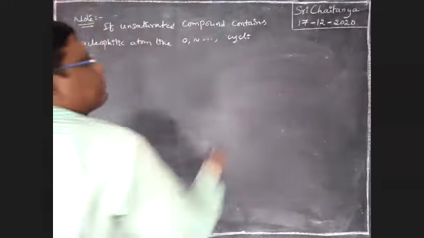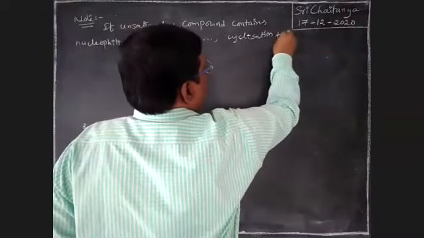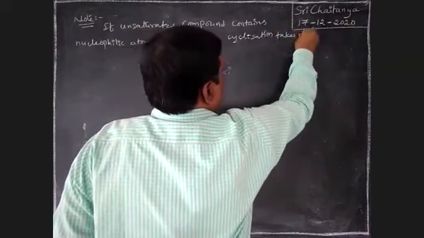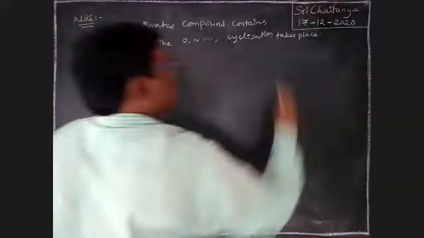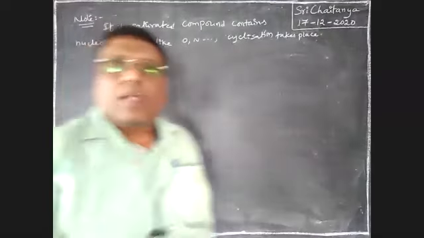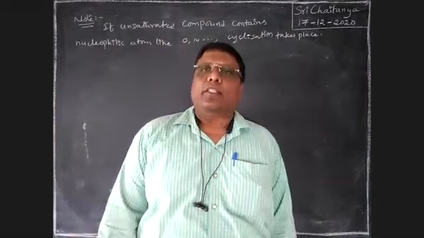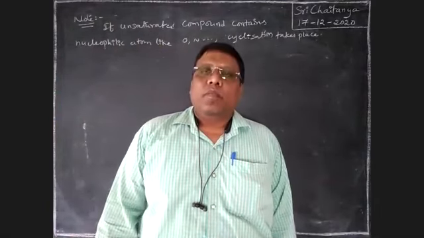The cyclic compound is the final answer. That means if the unsaturated compound, that is our alkene, contains a heteroatom like nitrogen or oxygen, which are highly electronegative elements, cyclization occurs.